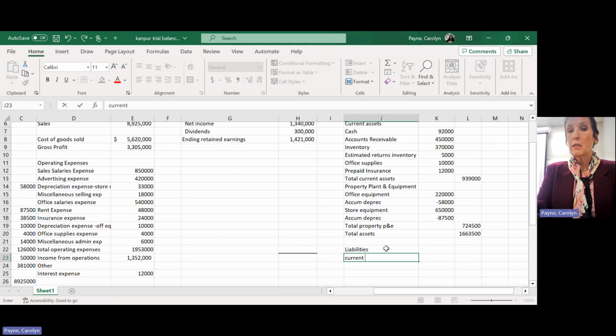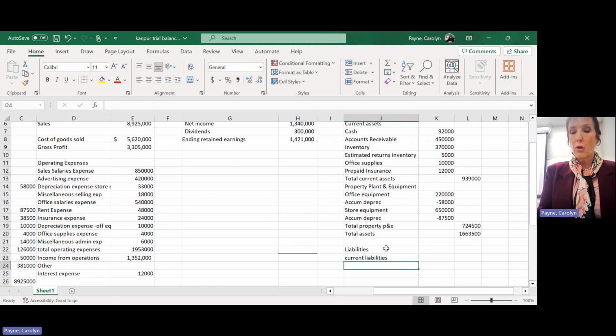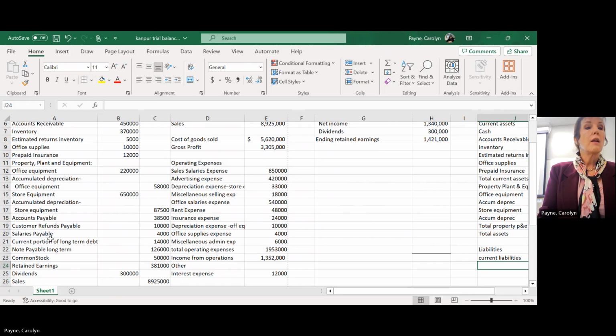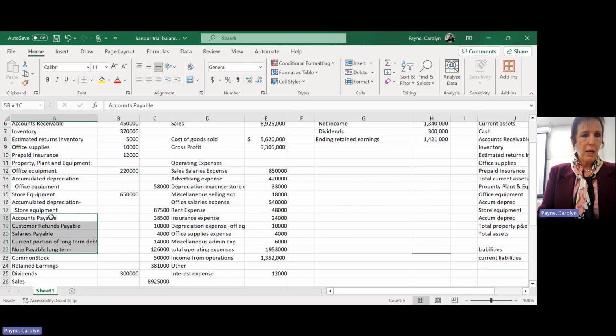All right, so next I want liabilities. And I want current liabilities first. So what are current liabilities? Everything that has to be paid within 1 year. All right, I'm going to get on my liabilities.